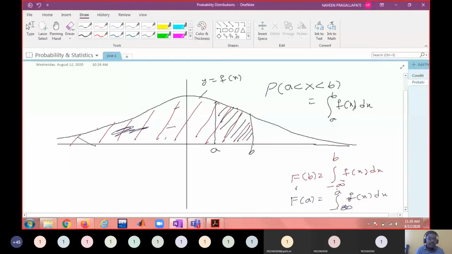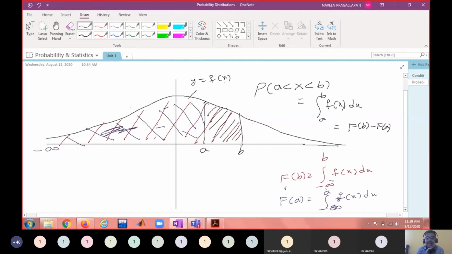So that is the area from minus infinity to A. If I want the area from A to B, that is the area from minus infinity to B minus the area from minus infinity to A. That gives the area between A and B. Am I right? So we can write this integration as capital F of B minus capital F of A.